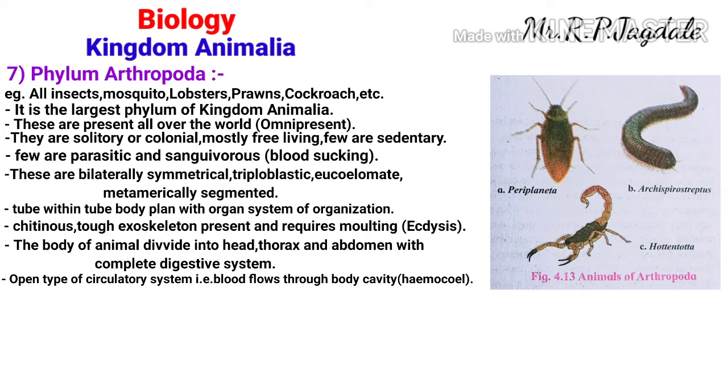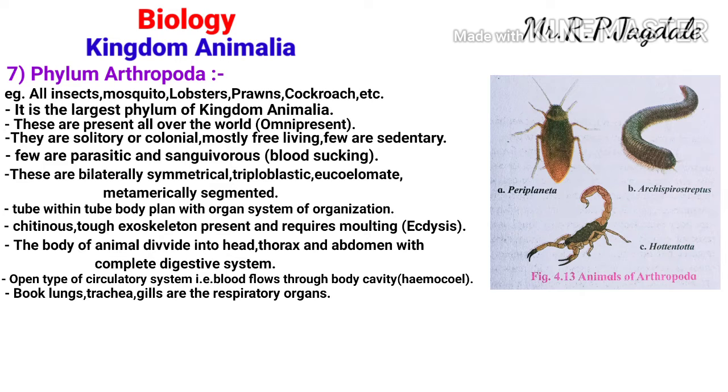Okay, they have different respiratory organs like gills, trachea, and book lungs. So respiration is also well developed. There may be gills, there may be trachea, or there may be book lungs. So these are some of the respiratory organs.